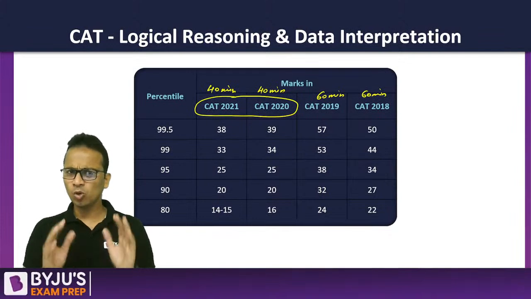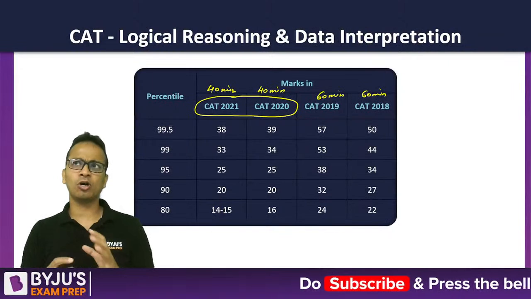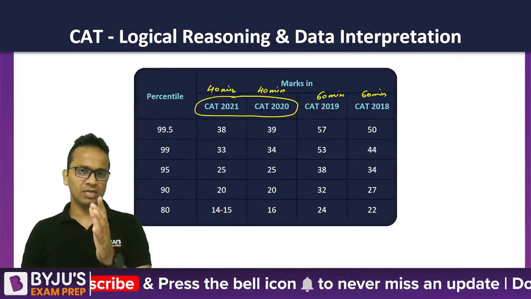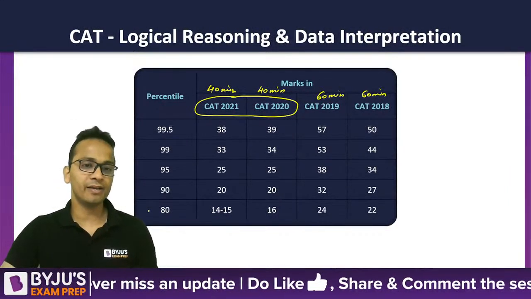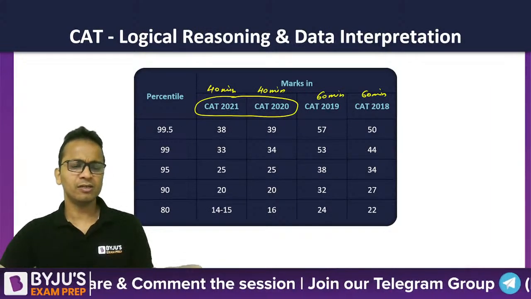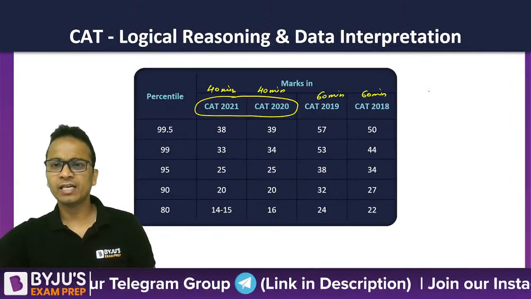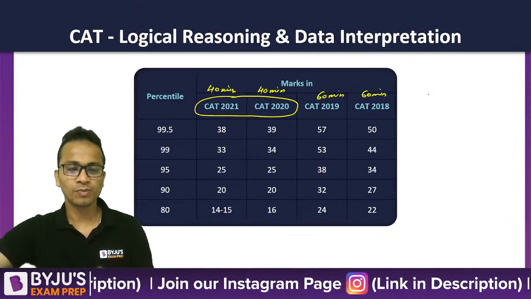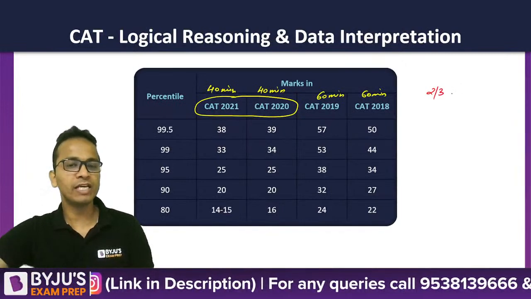So let's look at the LRDI section cutoffs, or the target score that we must keep in mind in order to score the percentile that we are targeting. In the previous slide, just like 2-3 minutes ago, I told you that if you ace the topics that I have told you, then you will be able to attempt two-thirds of the CAT paper.